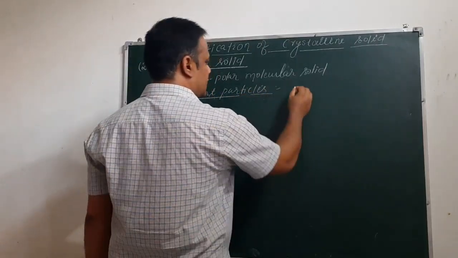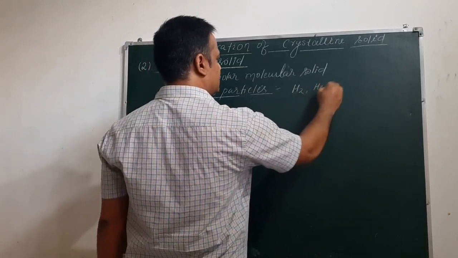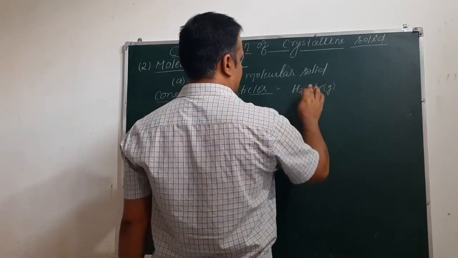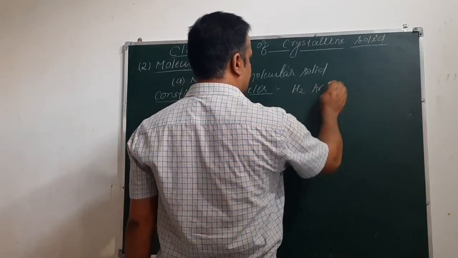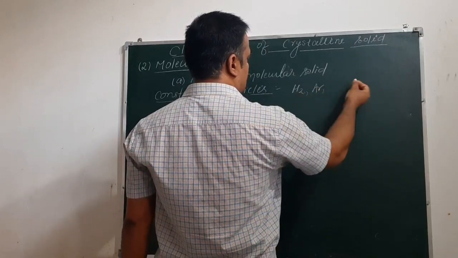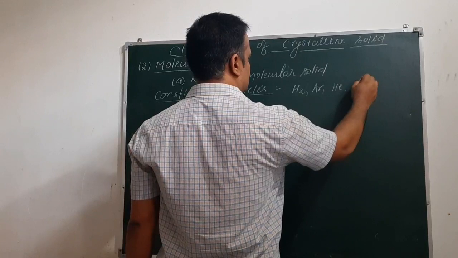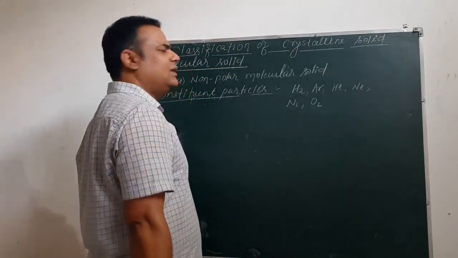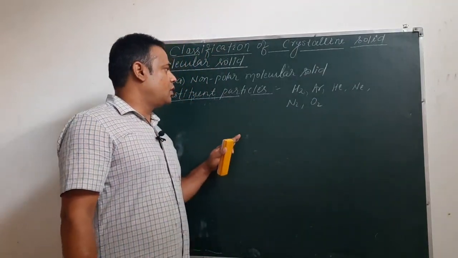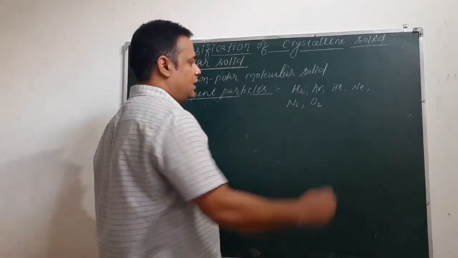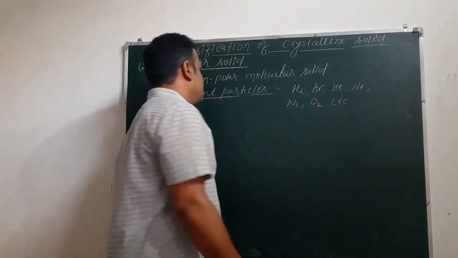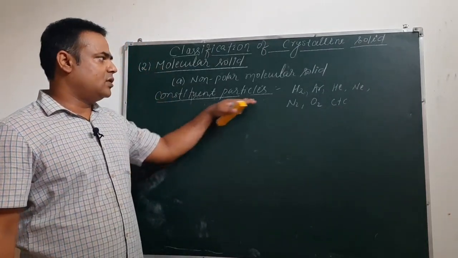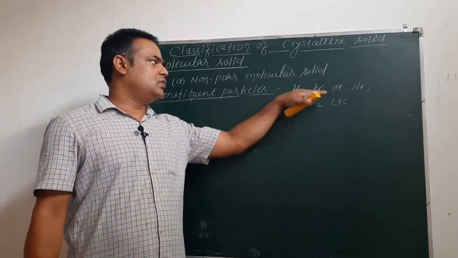These constituent particles are hydrogen, argon, helium, neon, or N2, O2, etc. All the non-polar molecules which exist in gaseous form are examples of non-polar molecular solids.